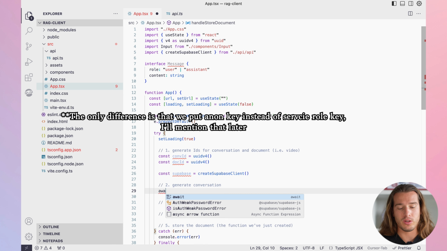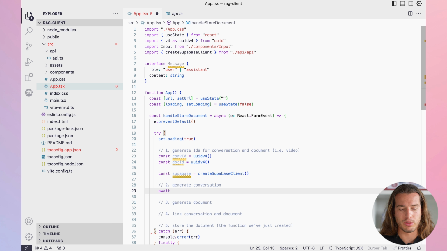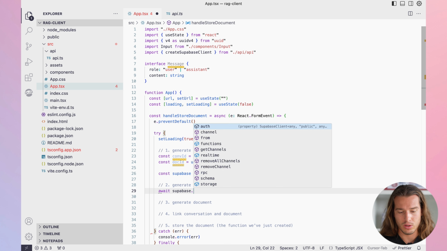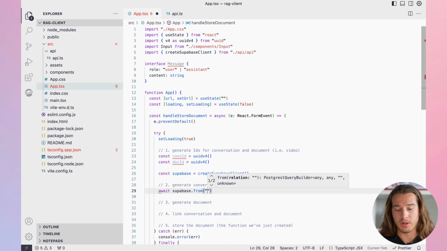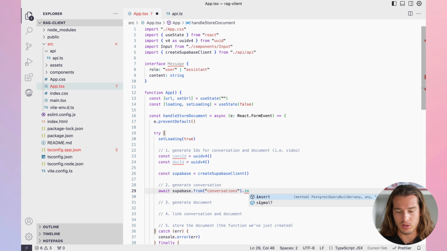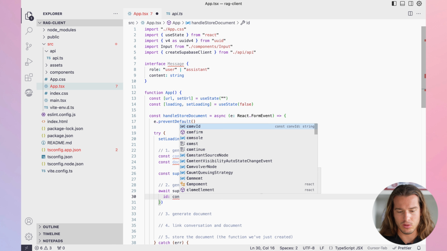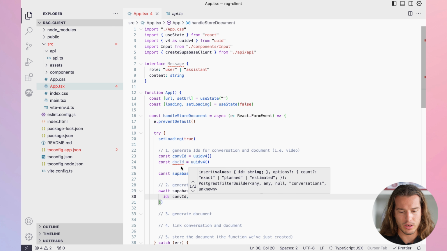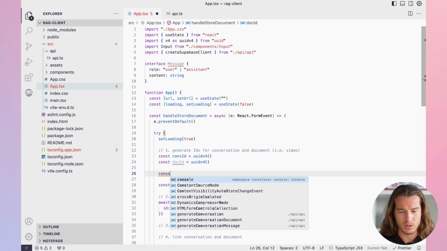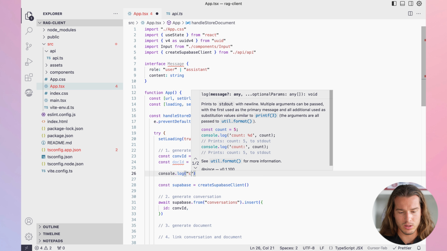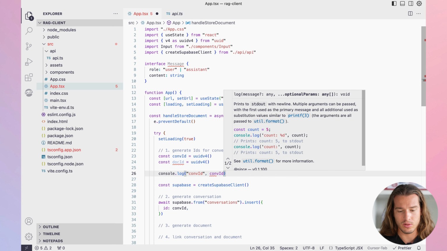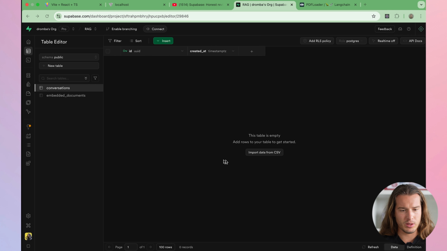Supabase makes it easy to do basic CRUD operations, like let's say insert. So you do supabase from, which table it is, conversations, and you just want to insert. So you insert, and the ID is conversation ID. And now let's say we log it, console.log, conversation ID is conversation ID. And now let's see what happens.